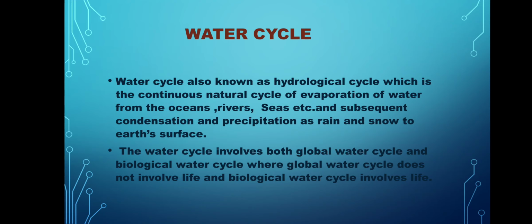In water cycle it involves mainly two parts. One is global water cycle and one is biological water cycle. Now what is global water cycle? The water cycle which does not involve life, जिसमें living things नहीं involve होते.